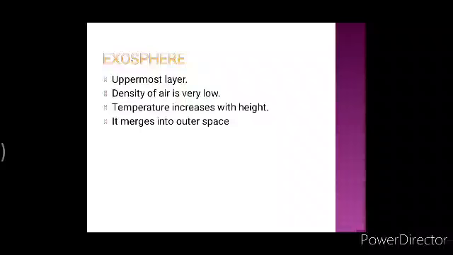We have studied about different boundaries of different layers, but here the exosphere is merging with the outer space. So there is no clear upper boundary of this layer. With this, we are done with our structure of the atmosphere. I will be giving you a short assignment based on today's video. But before that, let us just have a quick recap of what all we have done today.